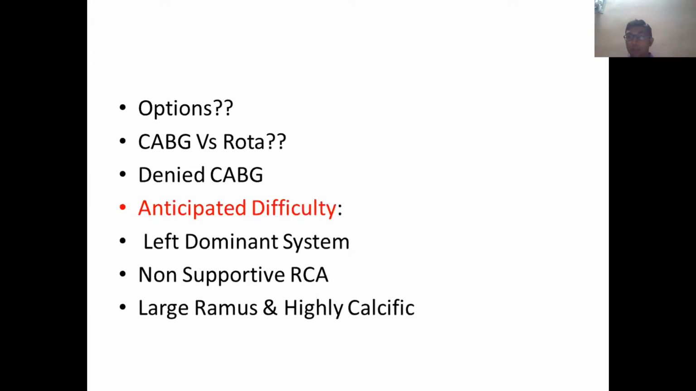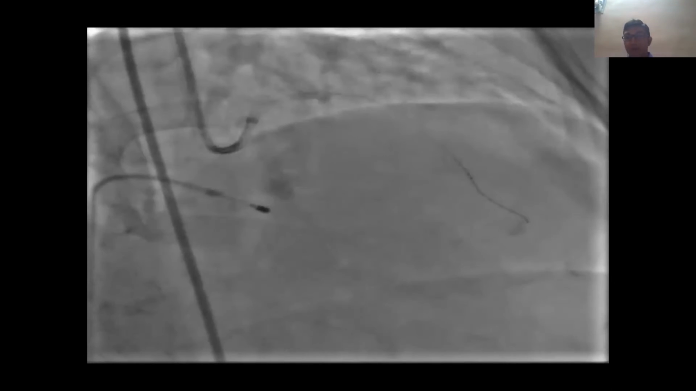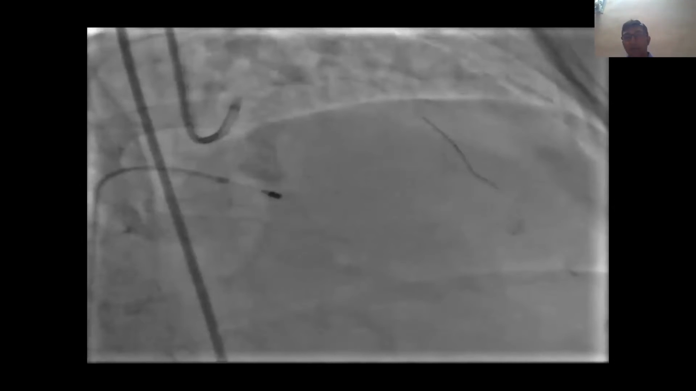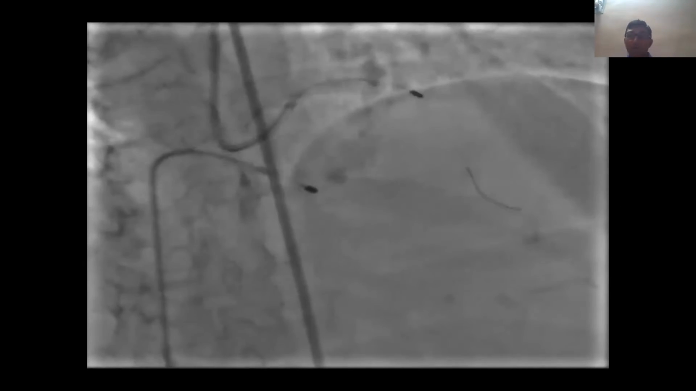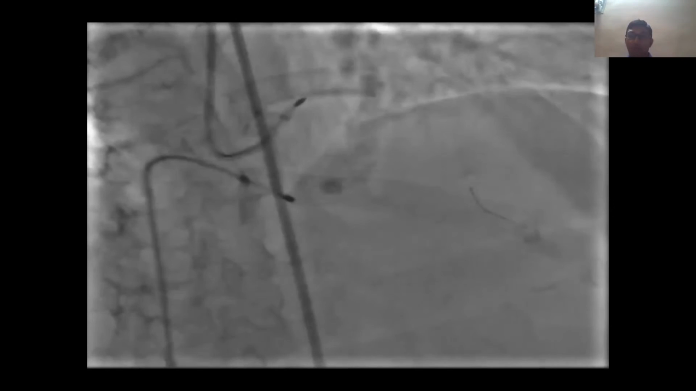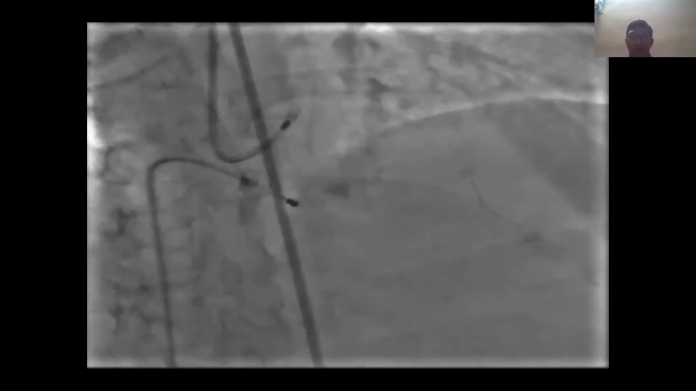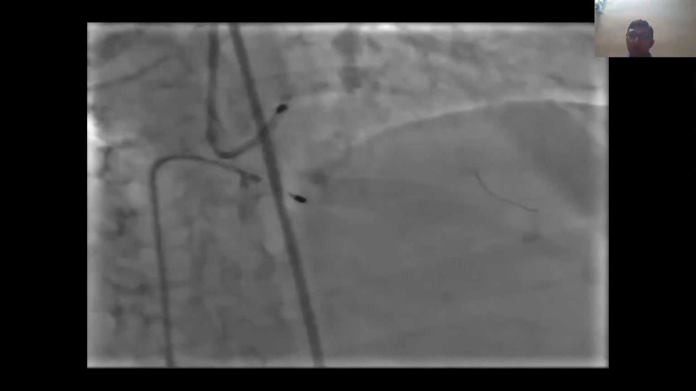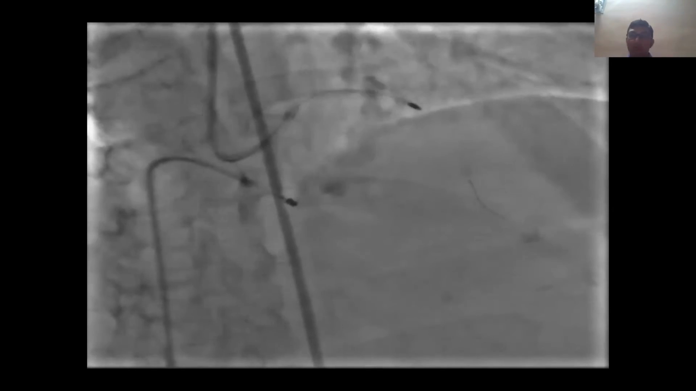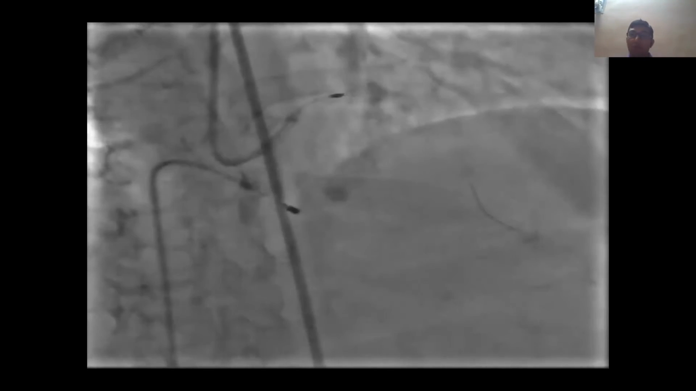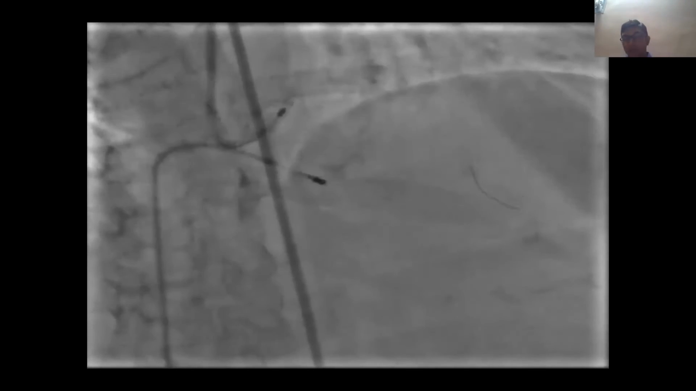The guide we have taken is JL 7F, and this is the first with the help of a microcatheter. We passed the initial Runthrough wire, and then exchanged with the rota wire. We have taken a 1.5 mm burr, and we did 3 rounds of rotablation. First was 1,65,000 RPM for 15 to 20 seconds. Second is 1,55,000, and third one was 1,50,000 for 15 seconds.